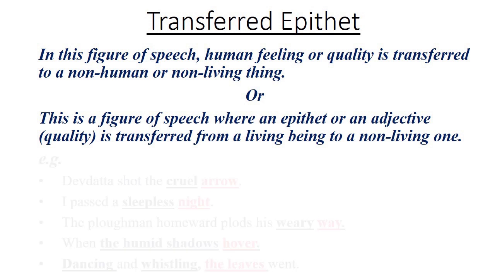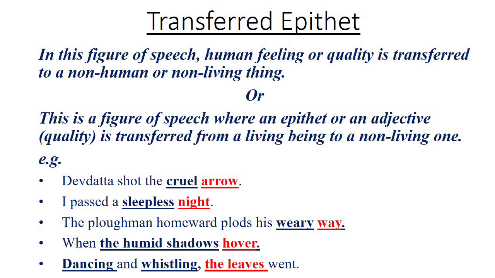For example, Devdutt shot the cruel arrow. Here, the arrow has been called cruel, while cruelty is not found in non-living things. This is found in living beings, in human beings. Next example, I passed a sleepless night.